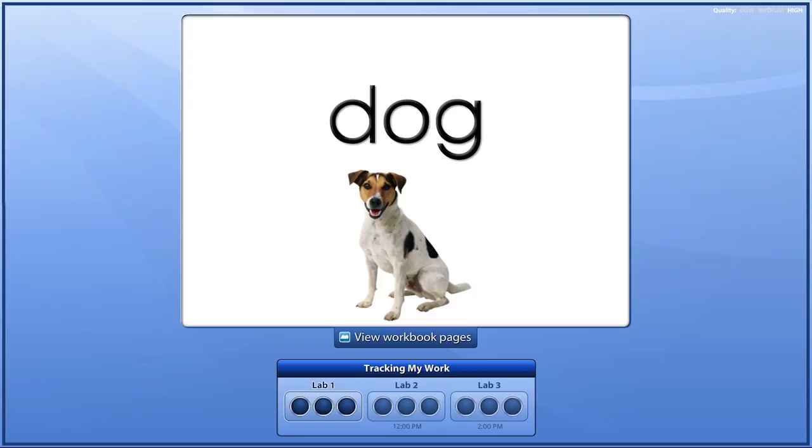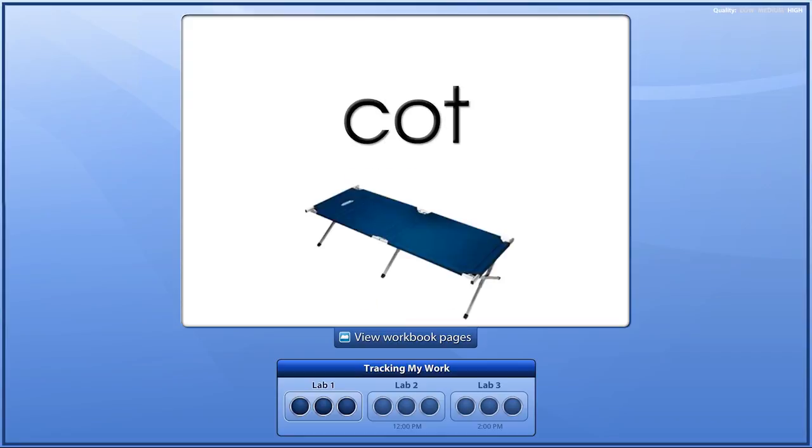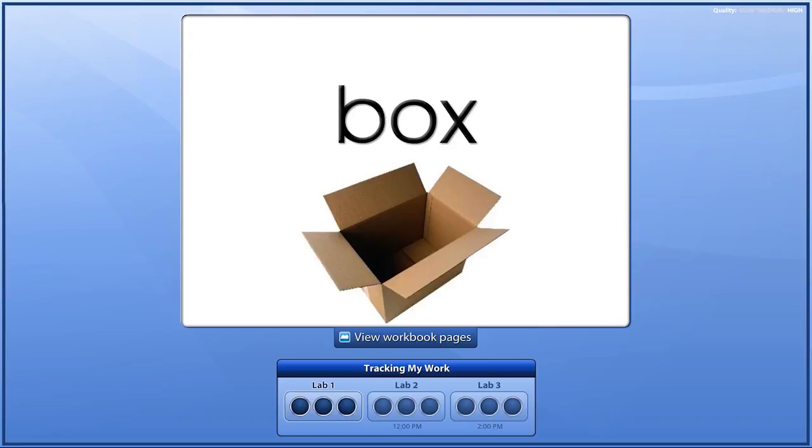Now look at the next word picture. Caught. Say caught. Hear the short vowel sound in caught. Go to the last word picture. Box.